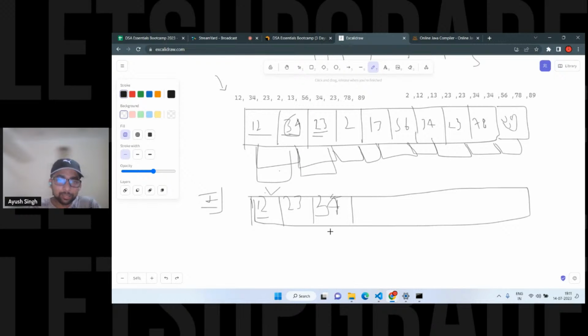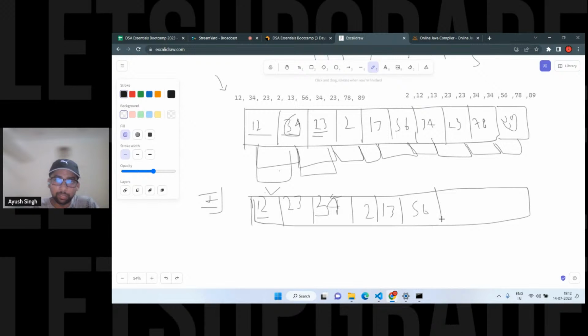Now again, this 34 is going to compare with the 2, right? Sorry, in this case, it will not, not in here. This 2 actually is going to compare with this part, right? So here we have this 2, then 13. Actually, I have to write it again and again.